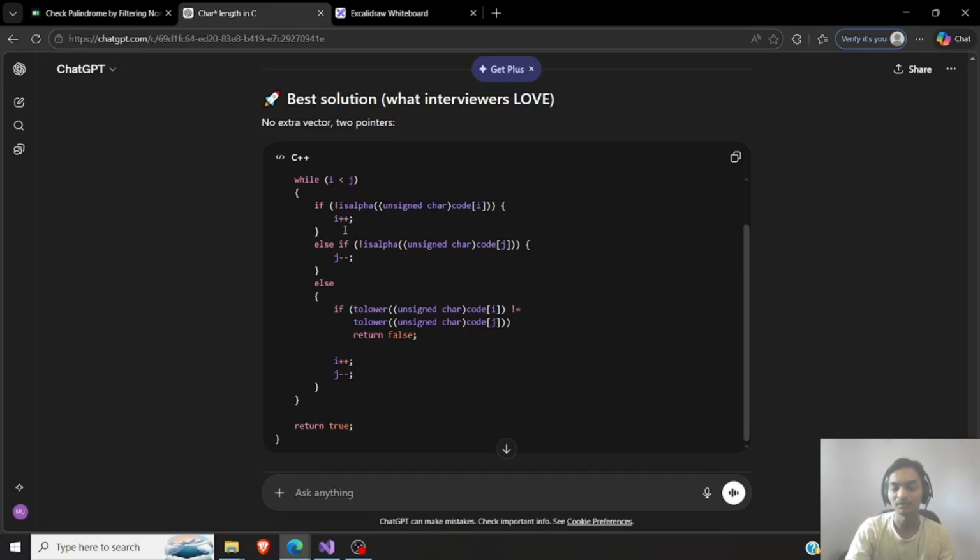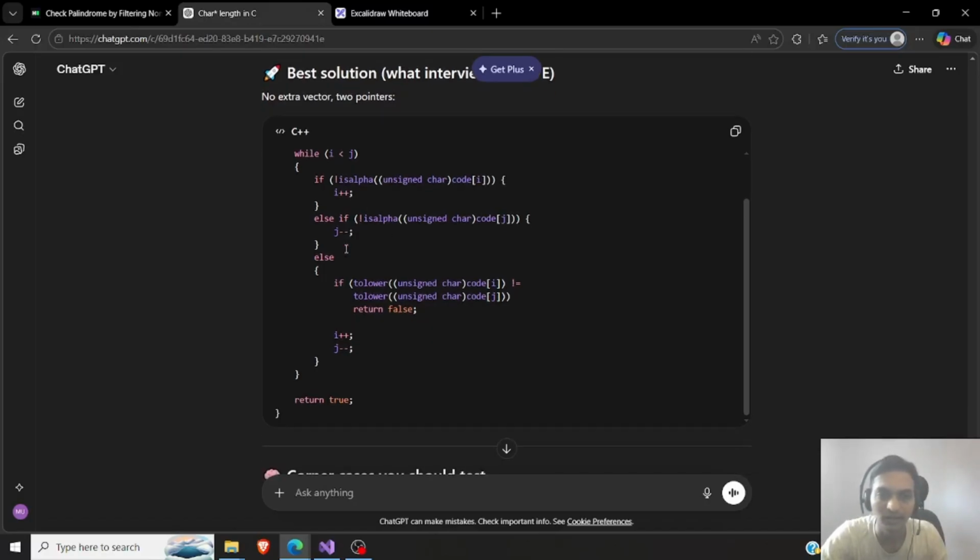If it is not alpha, then it is incrementing i. So I think it is just ignoring it. And else if, it's doing the same thing again. So either it is incrementing this side or that side. It is not moving both pointers at the same time.